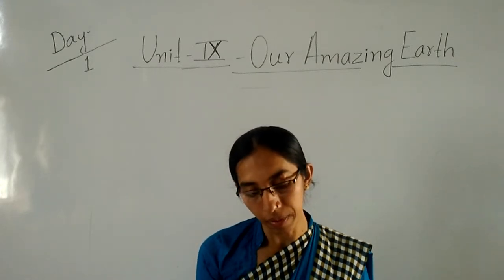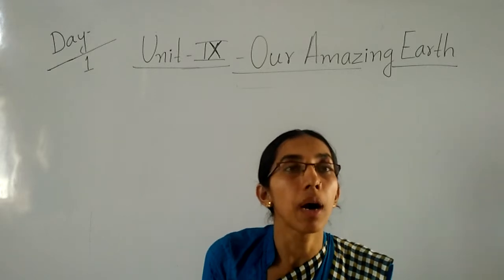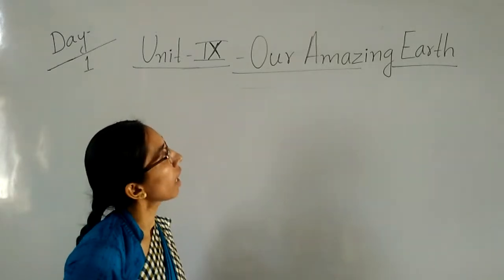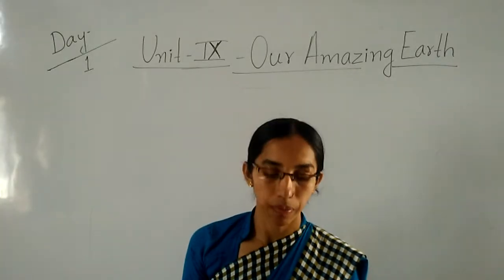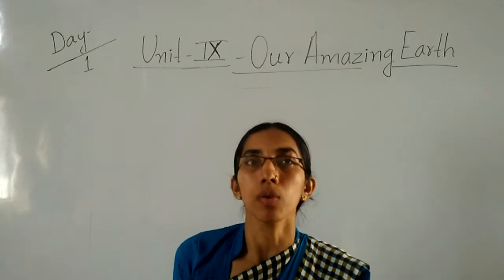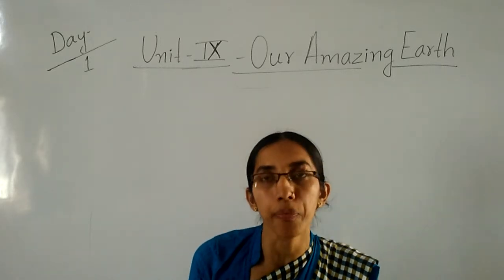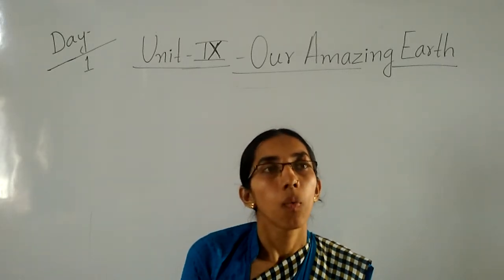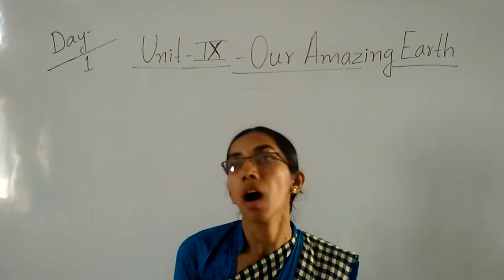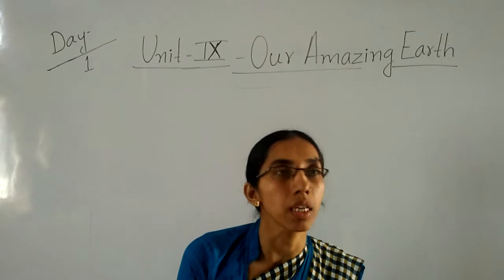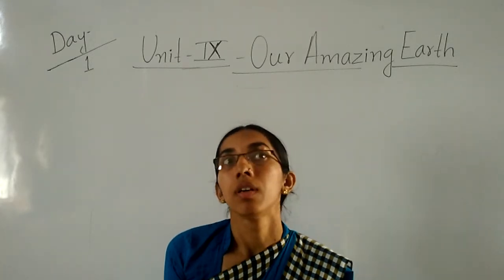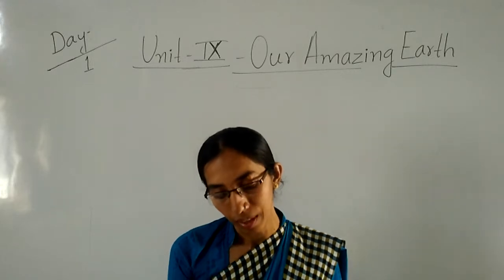Today we will see about the earth, that is unit 9, our amazing earth. In this unit, children, we are going to learn about the shape of the earth, what things we can see on the earth, and how the earth is made up. So these are the three things we are going to discuss in this lesson.